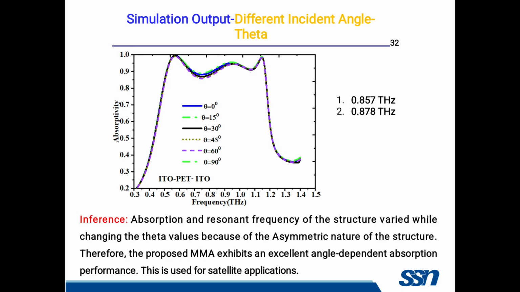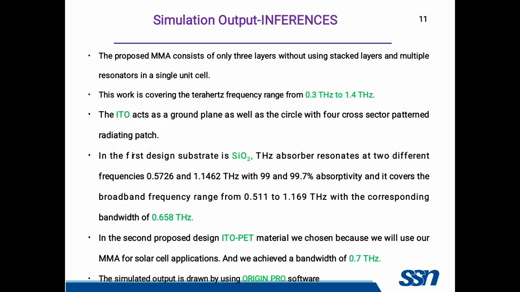The same happens while changing the theta values; theta is the incident angle, phi is the polarization angle. By changing the incident angle theta, we got a graph like this. Here also, while changing the angle values, we got a little deviation from the original graph. So it is polarization and angle dependent in nature.